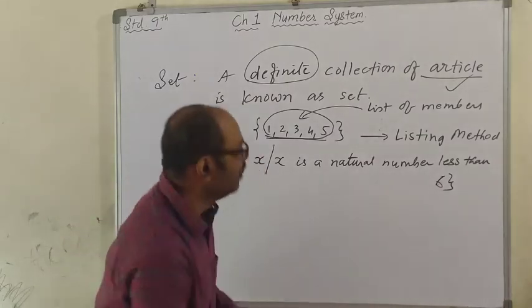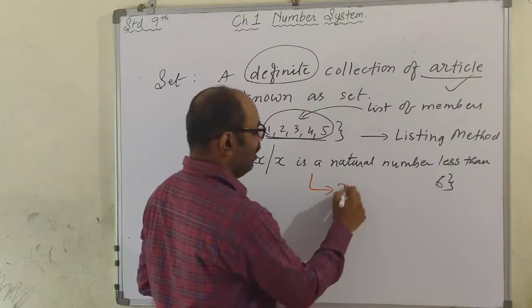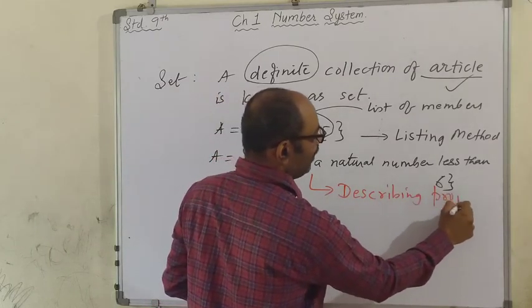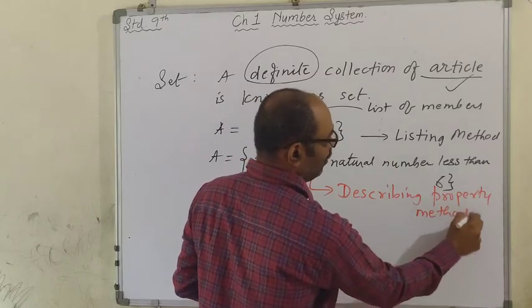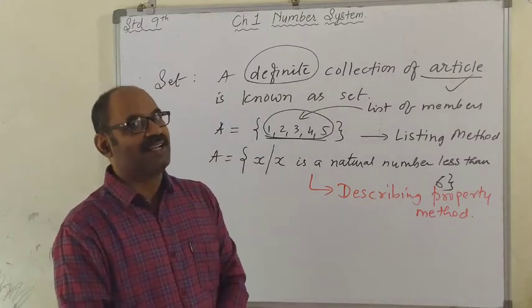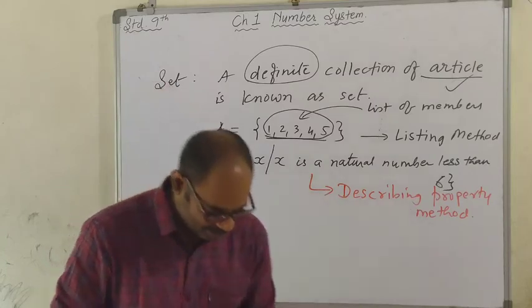This method, this is the second method of representing a set, and it is called the describing property method. So there are two methods by which you can represent a set: listing method and describing property method.